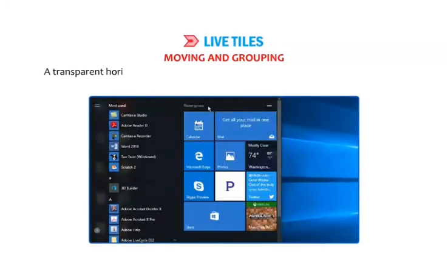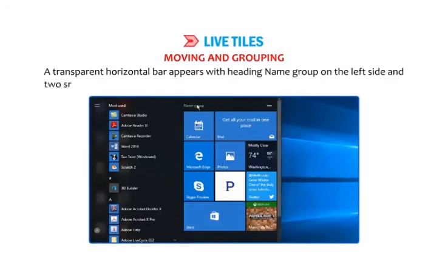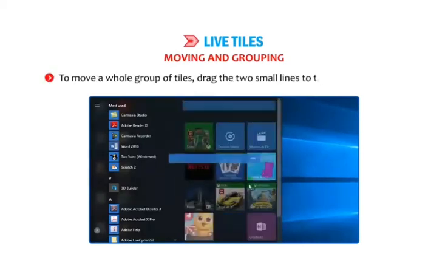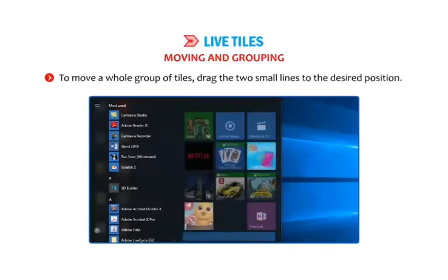A transparent horizontal bar appears with heading Name Group on the left side and 2 small horizontal lines on the right. Click on Name Group and add a name. Now you can add the relevant tiles in this group. To move a whole group of tiles, drag the 2 small lines to the desired position.